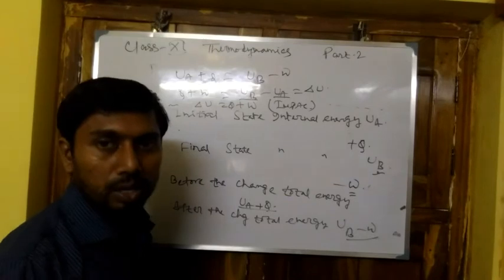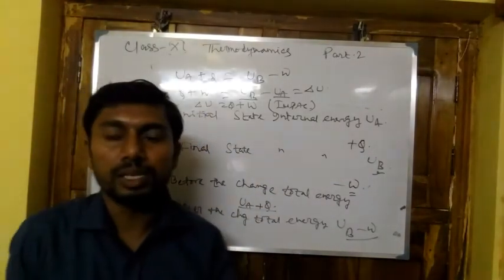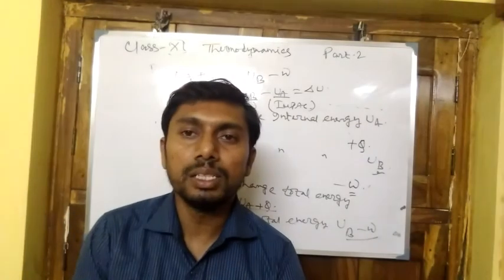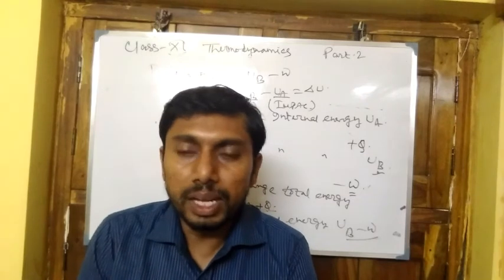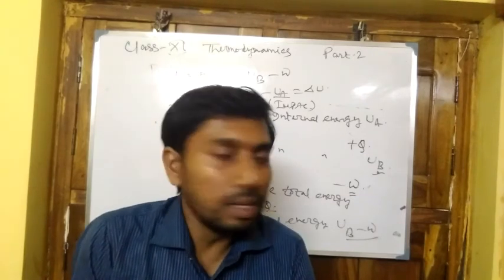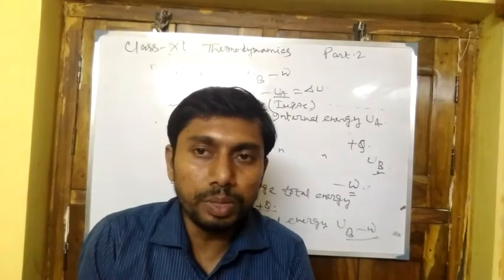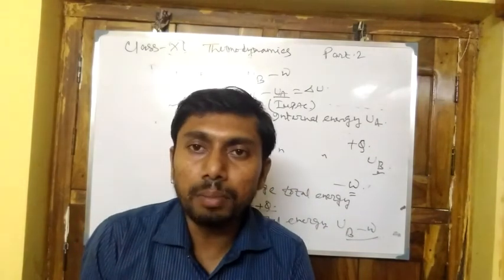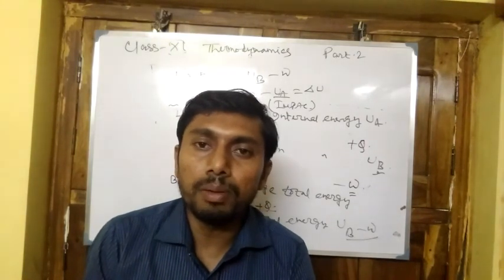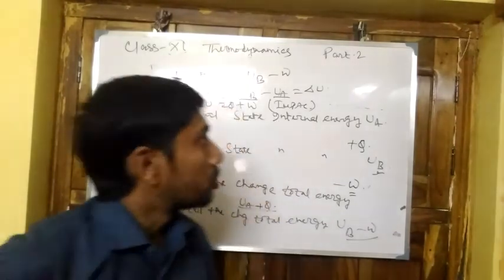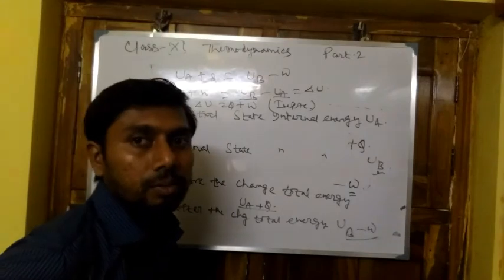To explain the first law of thermodynamics, suppose a system has internal energy UA and it absorbs heat from the surroundings. In the final step the internal energy becomes UB, and then some work is done by the system on the surroundings, which is minus W. The law of conservation of energy tells us that in both cases these are equal.